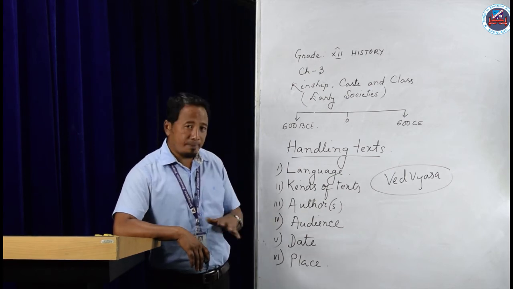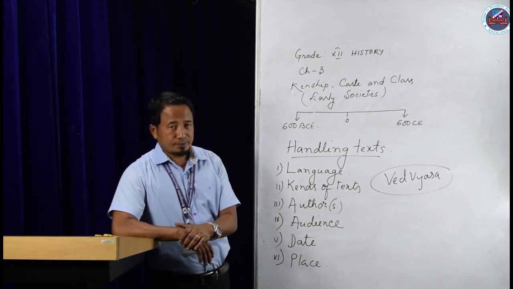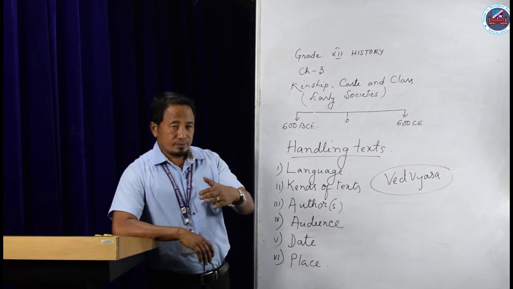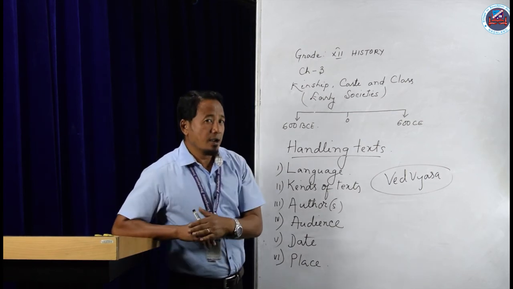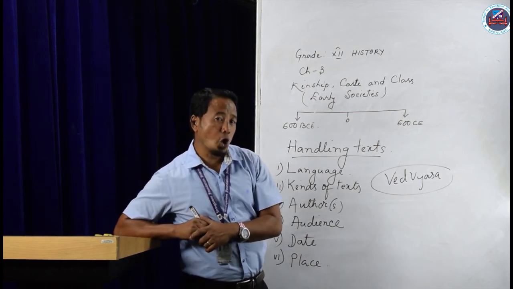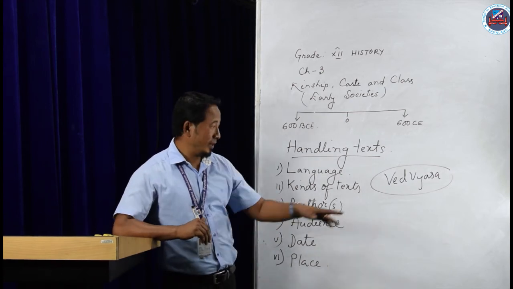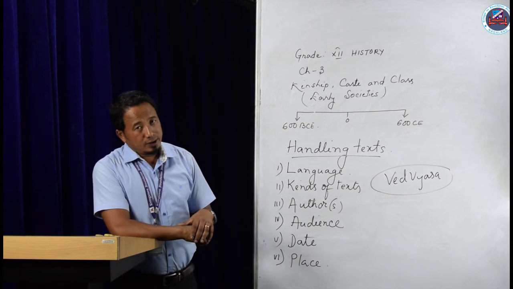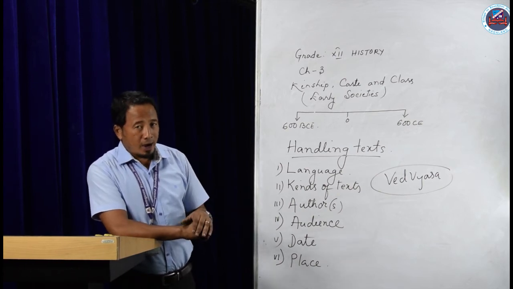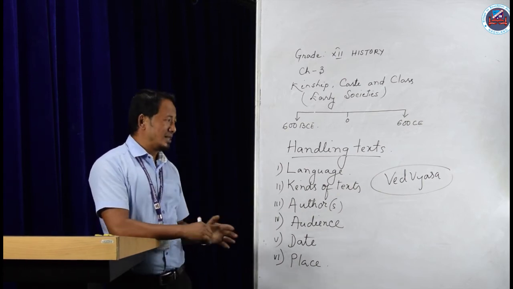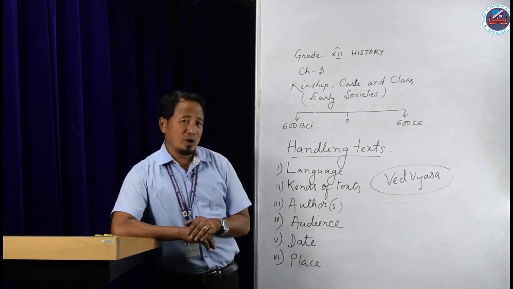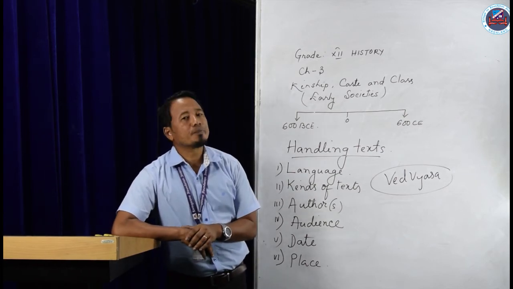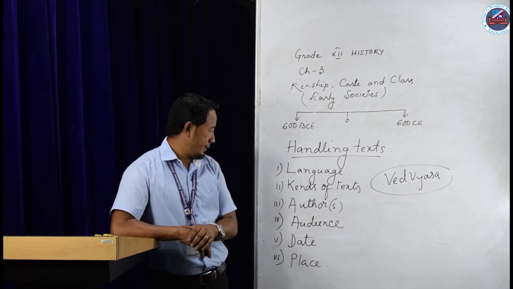The Mahabharata contains about 1 lakh slokas, verses, with the addition of the second half of the Mahabharata. So in general, we say that Ved Vyas was the author of Mahabharata.